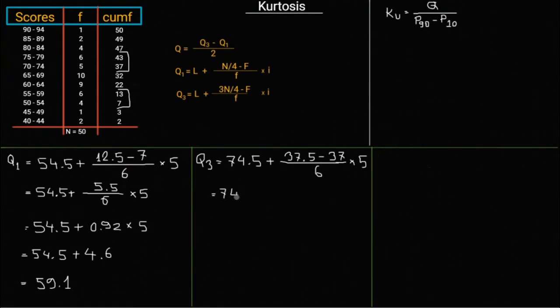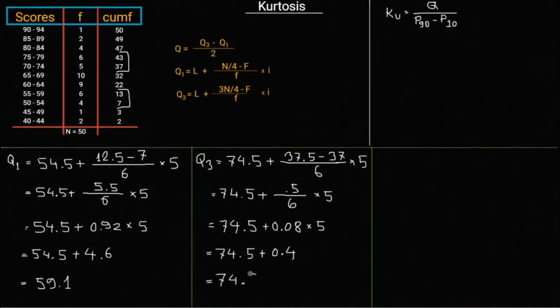So 74.5 plus 37.5 minus 37 is 0.5, into 5 divided by 6. 0.5 divided by 6 is 0.08, into 5 is 0.4. So 74.5 plus 0.4 is 74.9.